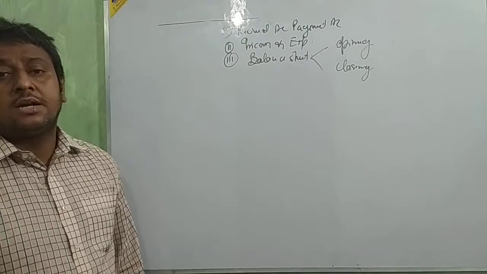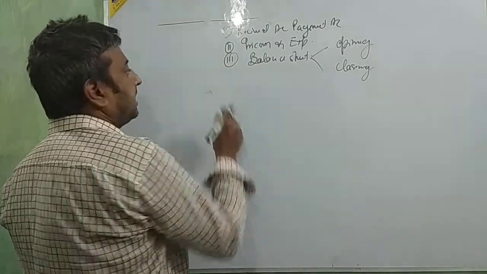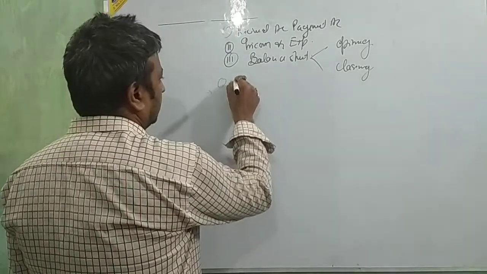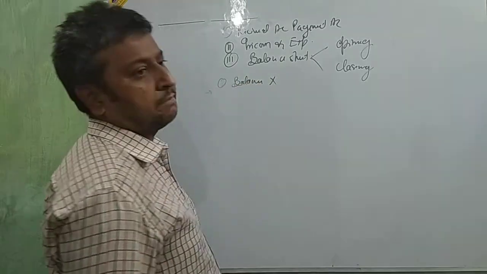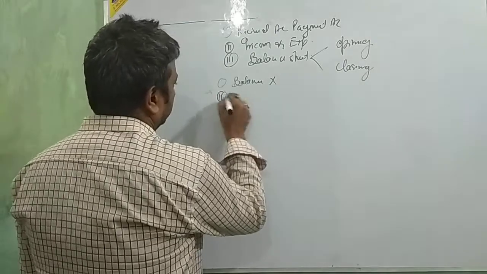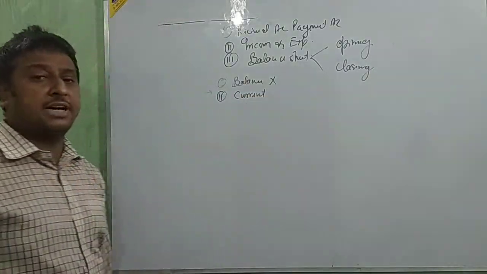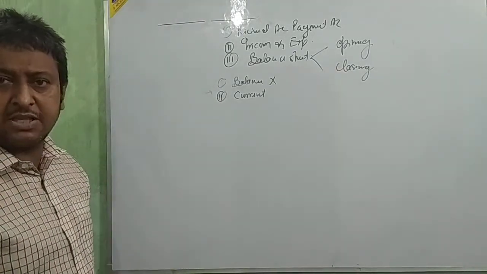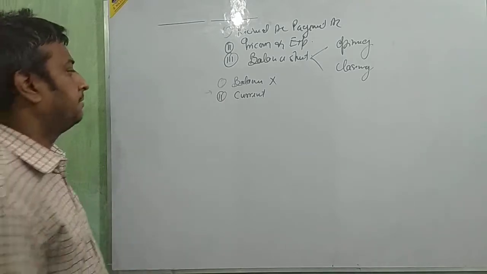In the same way, when making the income and expenditure account, some rules are there. First, we don't take balance, opening or closing. Second, only current year data we take. The expense and income related with the current year, that data we take. Other data we don't take.